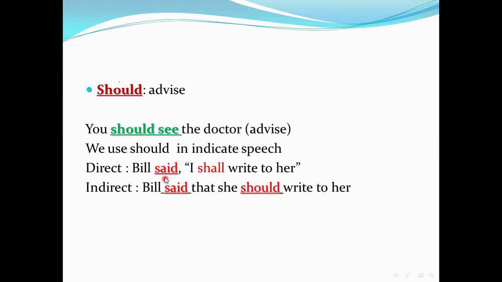If we say "said," I change the tense of the verb. And as we know, we also change the subject. If Bill here is the girl, I replace "I" with "she." So this is direct and indirect speech.